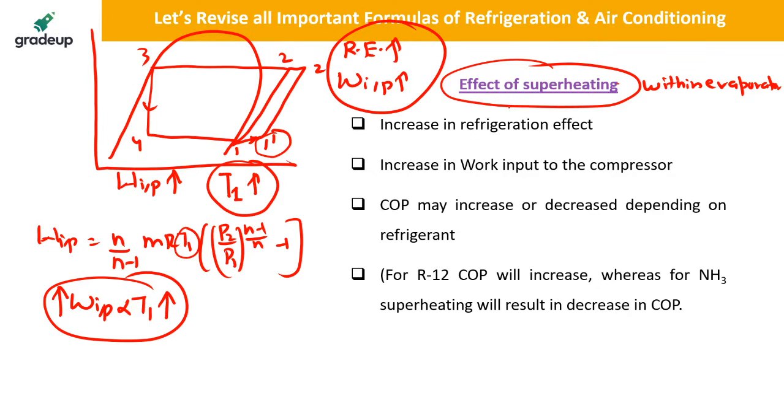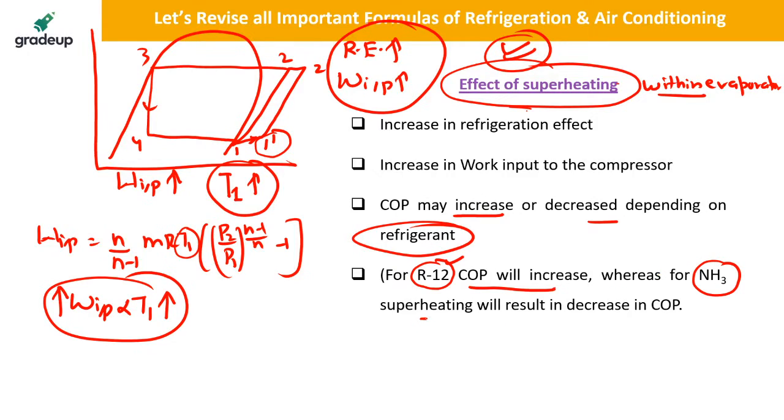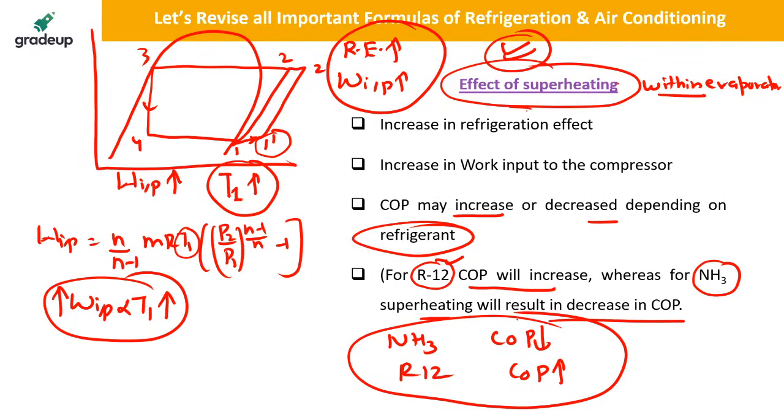So what will happen to the COP? With superheating in the evaporator, there is a very important effect: COP can increase or decrease depending on the refrigerant. For R12 refrigerant, COP will increase with superheating, and for ammonia as a refrigerant, COP will decrease with superheating. So that is a very important thing, that with superheating the COP depends on the type of refrigerant. Okay, clear everyone? Is it clear?